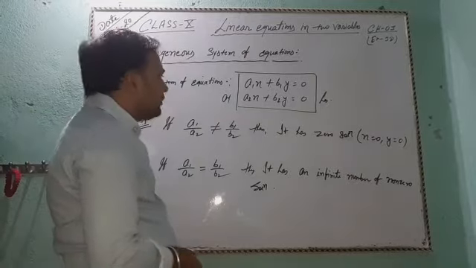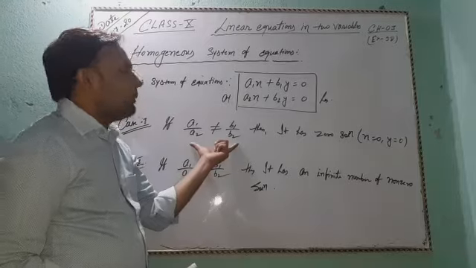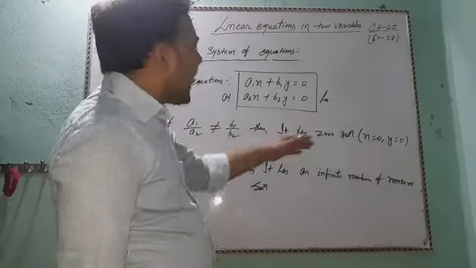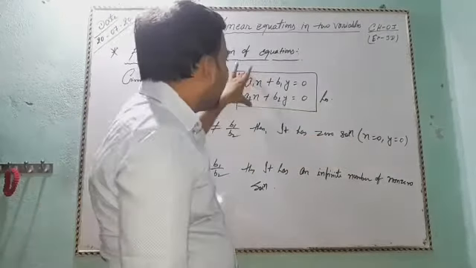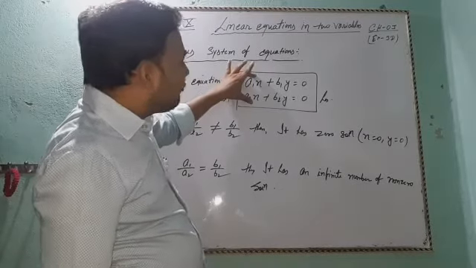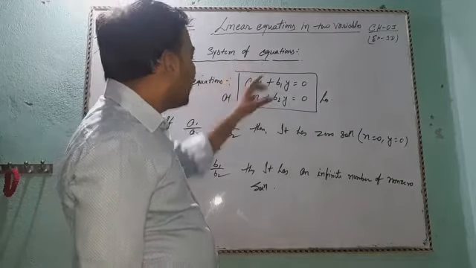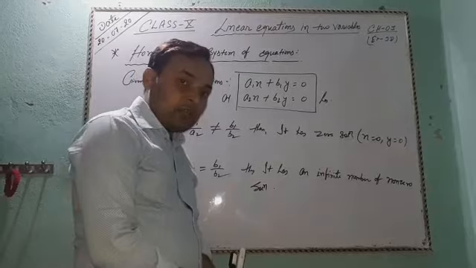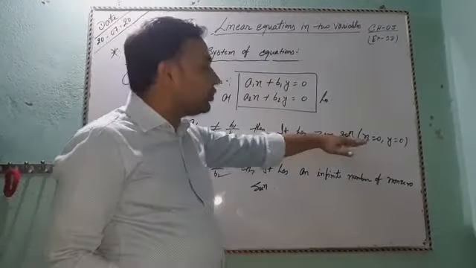Okay, so students, if a1 by a2 does not equal b1 by b2, then it has the zero solution. If the ratio of the coefficients of x does not equal the ratio of the coefficients of y, then we say that the given system of linear equations has the zero solution.